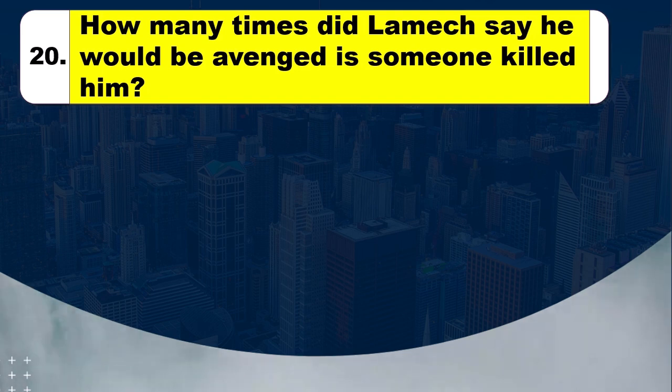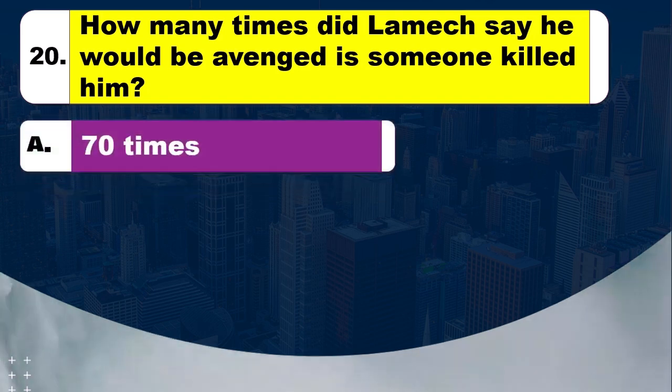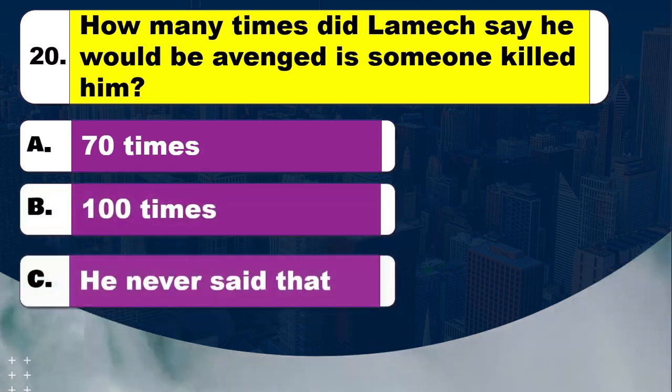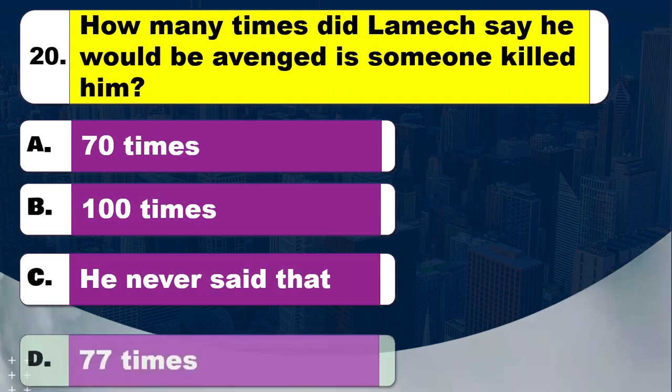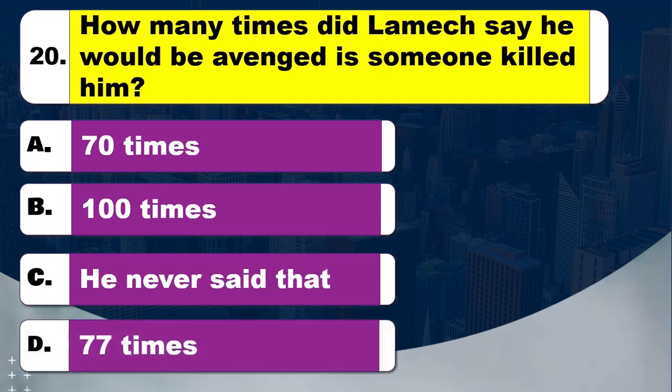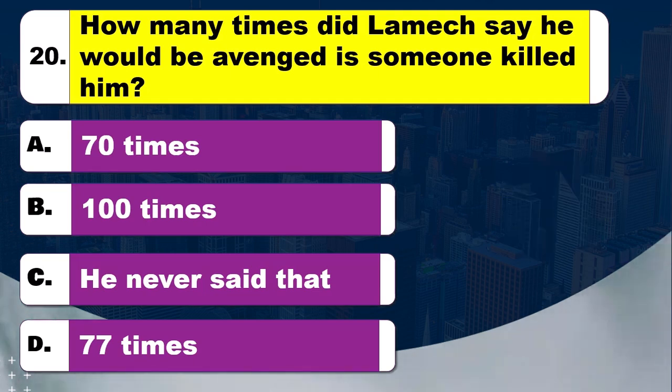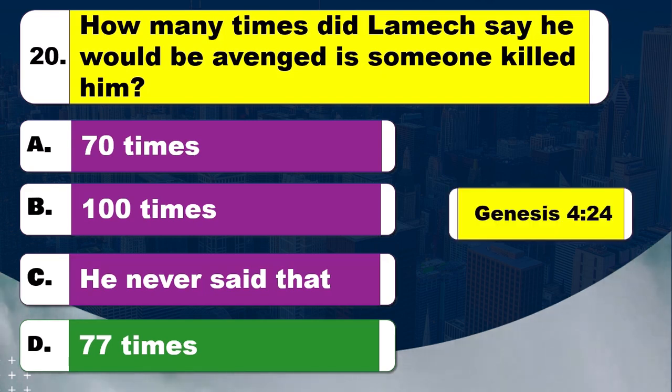Question 20. How many times did Lamech say he would be avenged if someone killed him? Option A, 70 times. Option B, 100 times. Option C, he never said that. Option D, 77 times. Time to think. The right answer is option D, 77 times. The Bible reference is Genesis, chapter 4 verse 24.